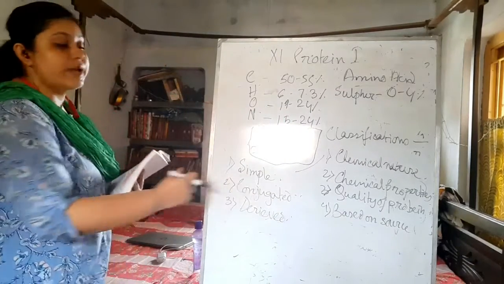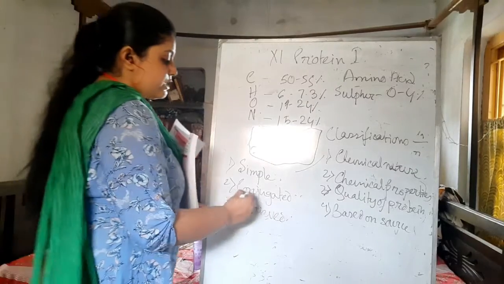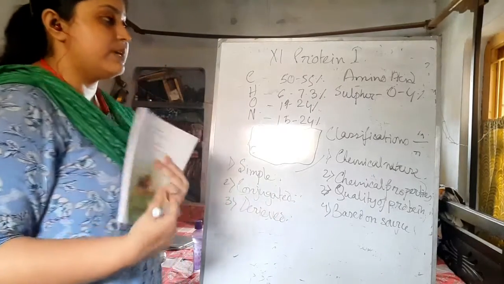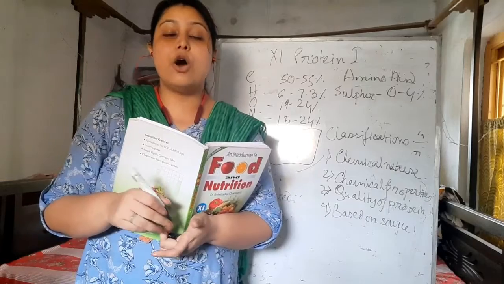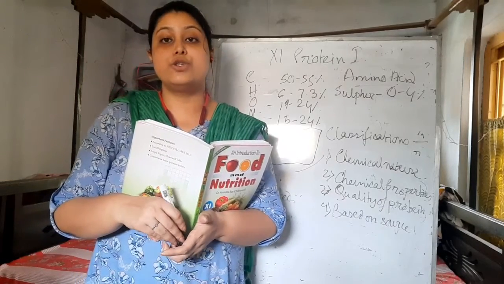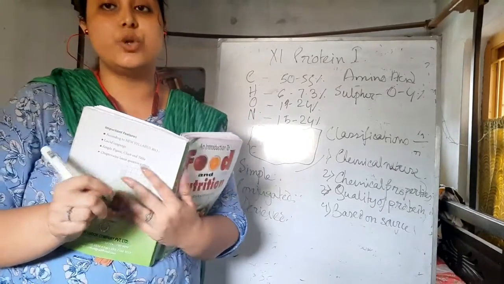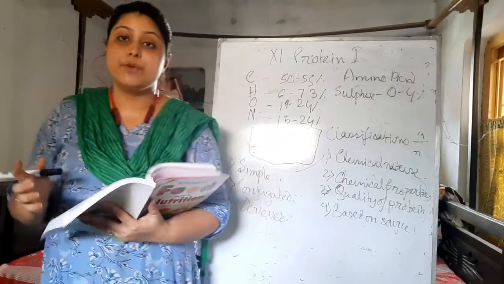Next, the conjugated protein. What is a conjugated protein? It is where a protein is conjugated together with another group to produce one protein.